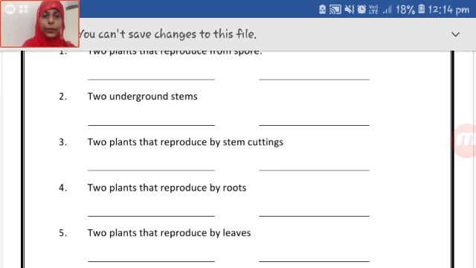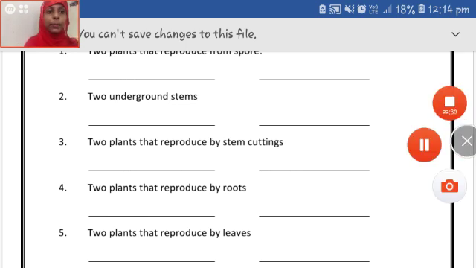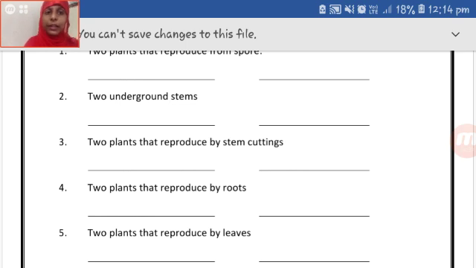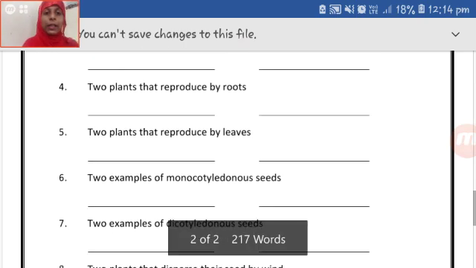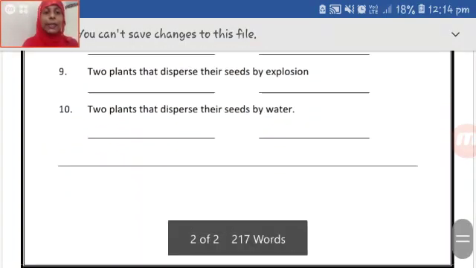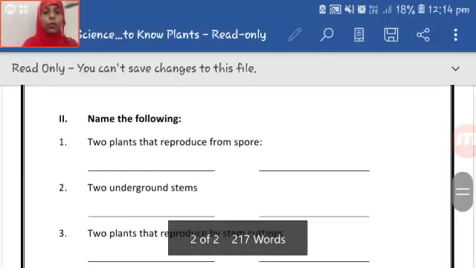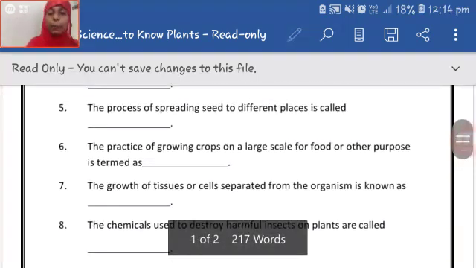Two plants that reproduce by stem cuttings are rose, and the rose plant is the example of a stem cutting, which is also known as grafting. It is the example of stem cutting. The examples are all given in the textbook. You have to find out. So this is just a simple 2 question sheet, so you should be able to solve it. Examples are present in the textbook, so you have to solve this worksheet and upload it on the drive,